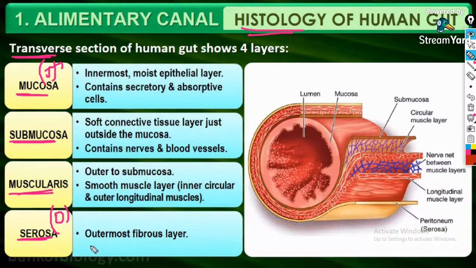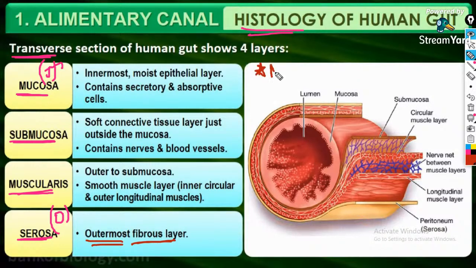Serosa is the outermost fibrous layer. Those who have your NCERT, please comment in which page number you will find the diagram related to the histology of the alimentary canal.